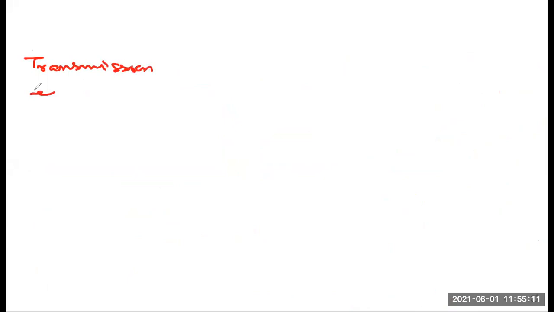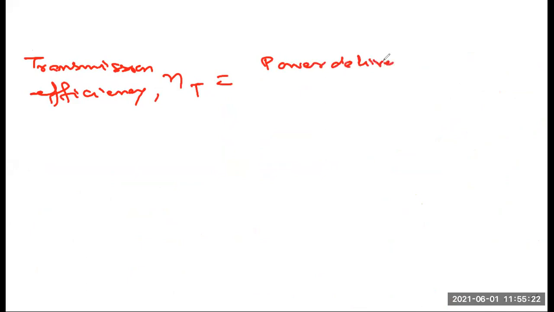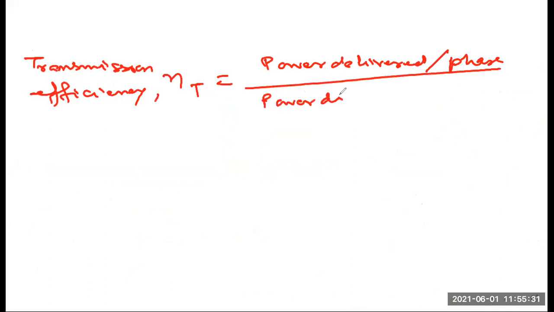Transmission efficiency for the medium transmission line, with the help of the end condenser method, is the power delivered per phase divided by the power delivered per phase plus line losses per phase.